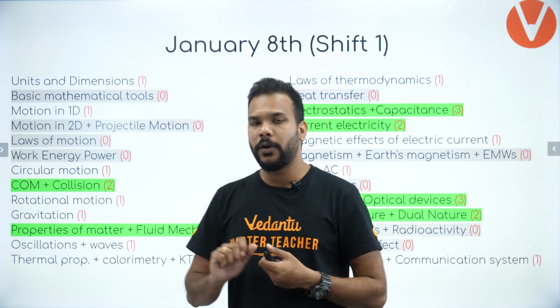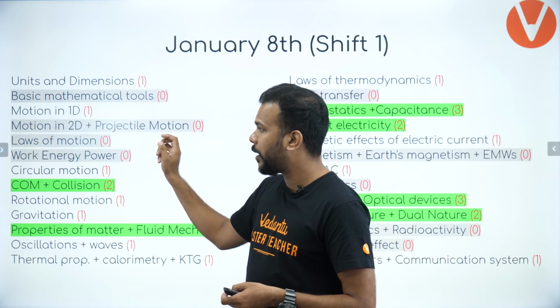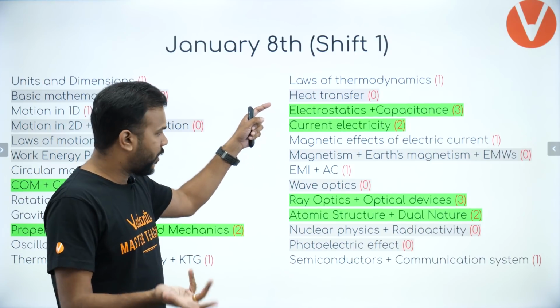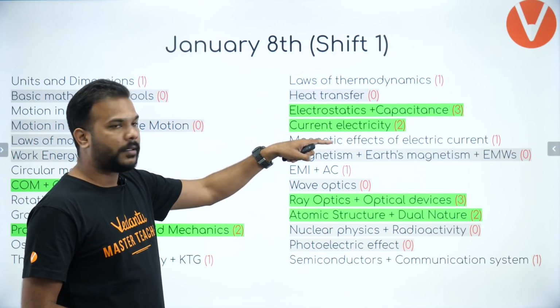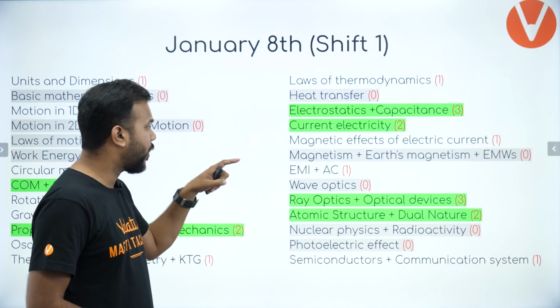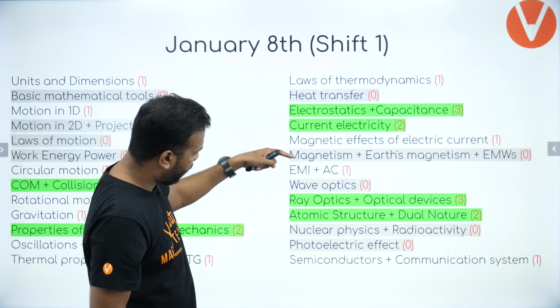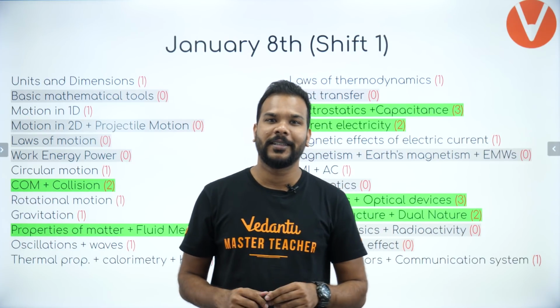And on the other hand, if you look at the gray zone, you'll find that basic mathematical tools, motion in 2D, laws of motion, work power energy, no questions asked. Heat transfer, again the unfortunate chapter. Magnetism, Earth's magnetism, electromagnetic waves, wave optics, nuclear physics, photoelectric effect. This time 1, 2, 3, 4 and 5, 6, 7, 8, 9 such chapters which were not even touched.